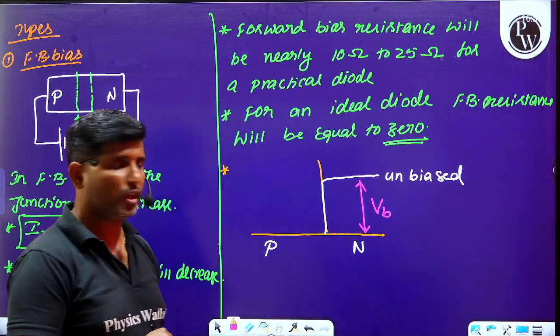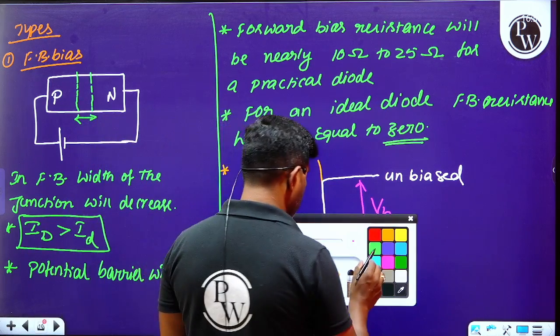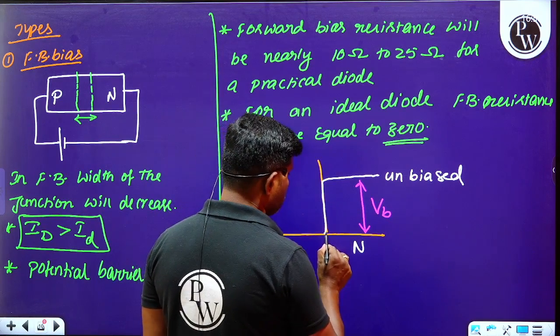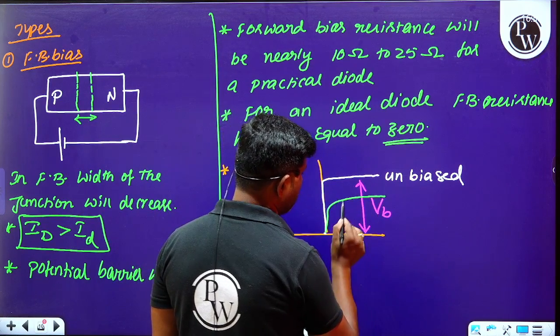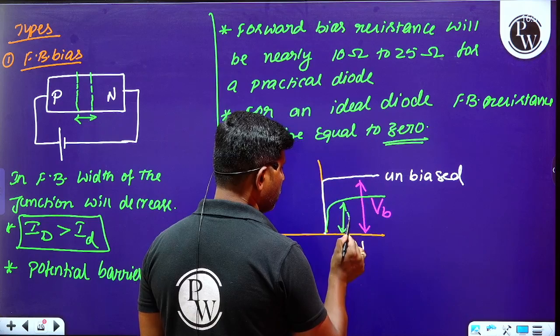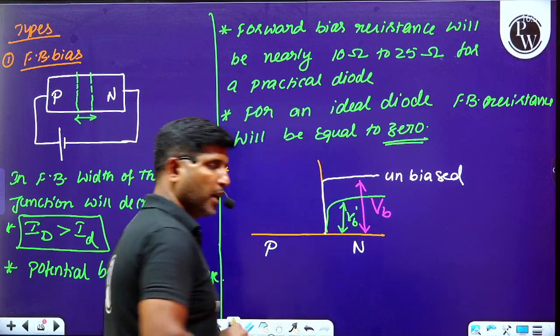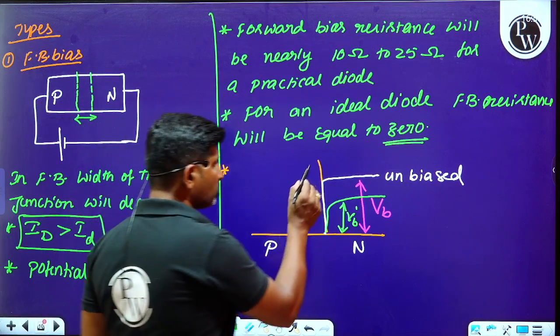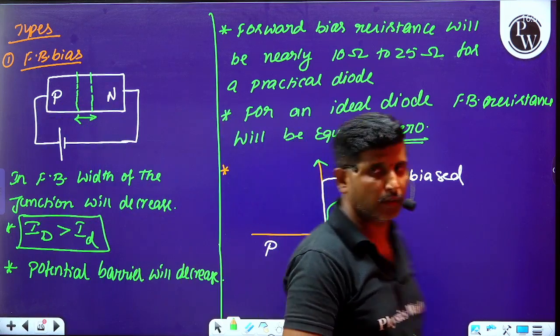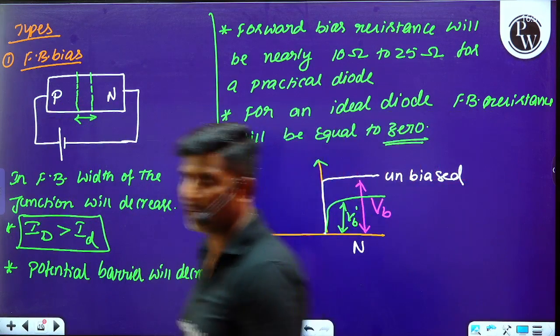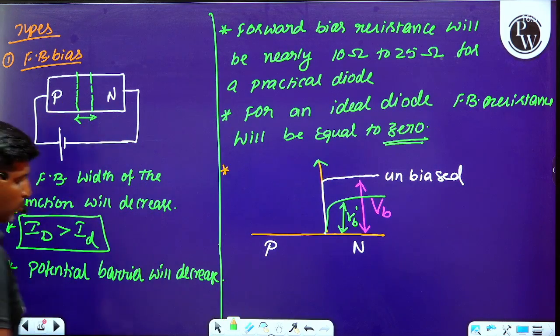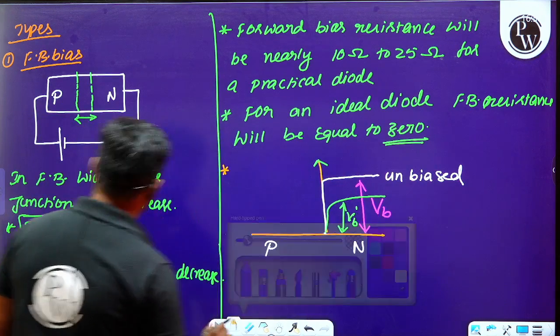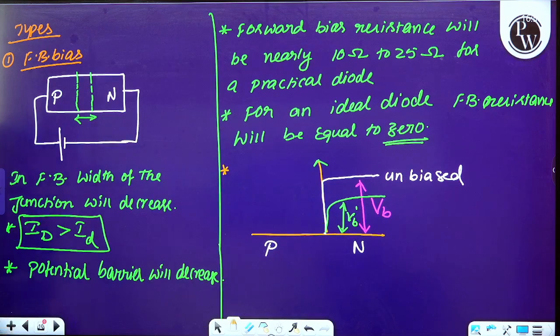But in forward bias condition, the barrier potential will get decreased. That is the point we have to keep in our mind. Later we can move on to the next, that is the reverse bias condition.